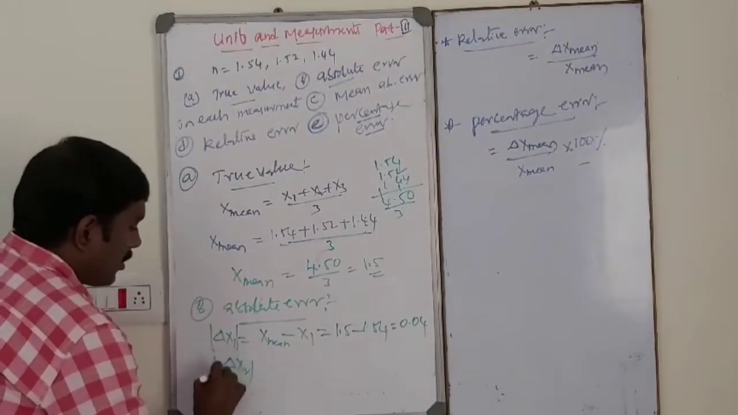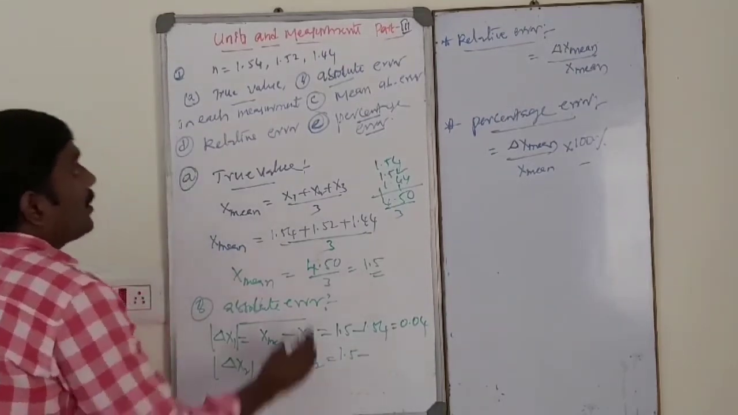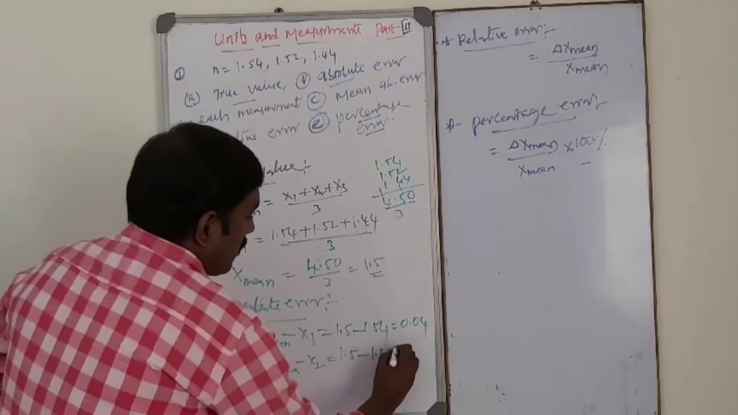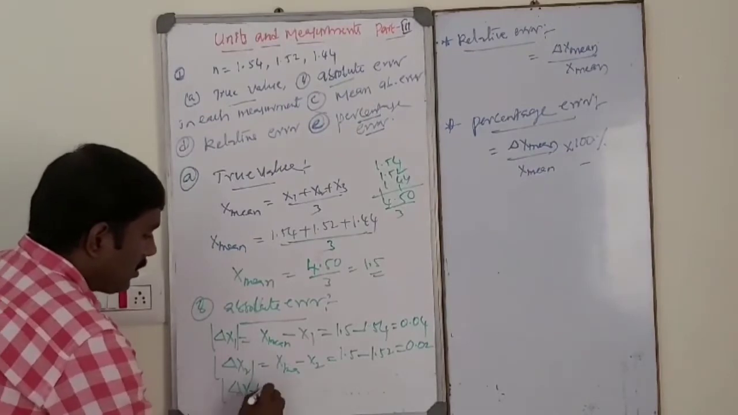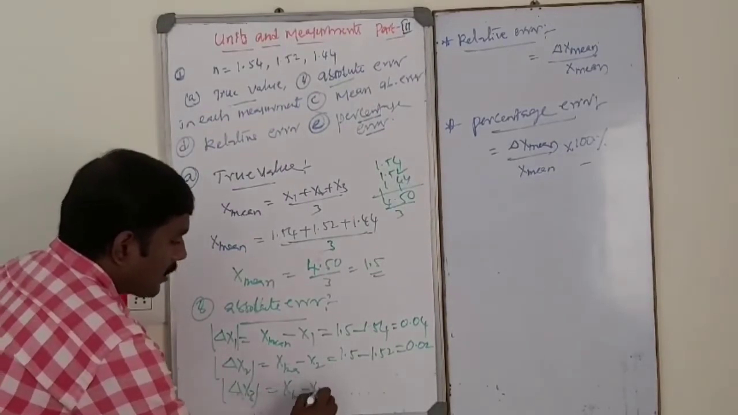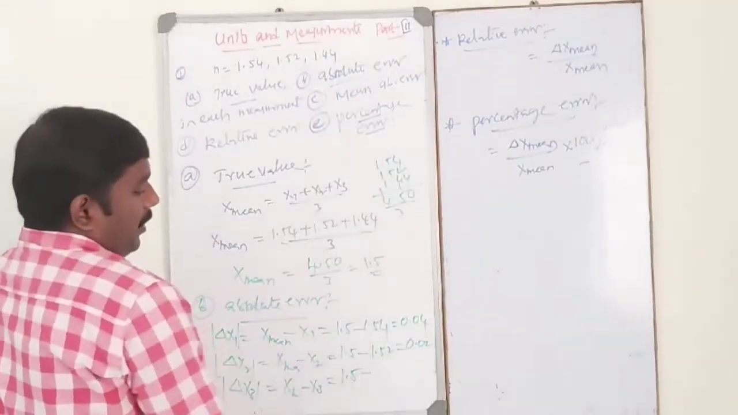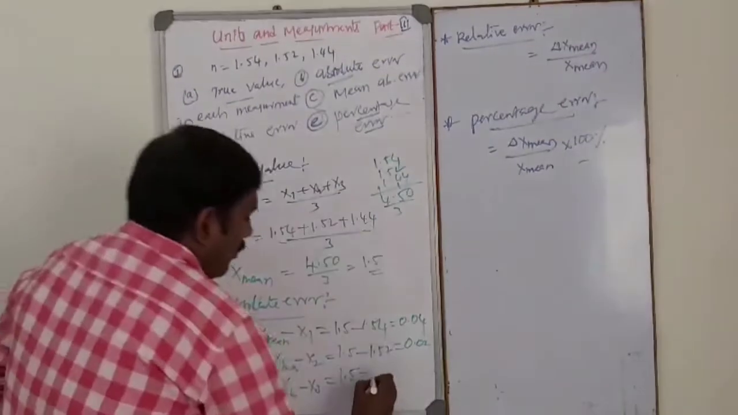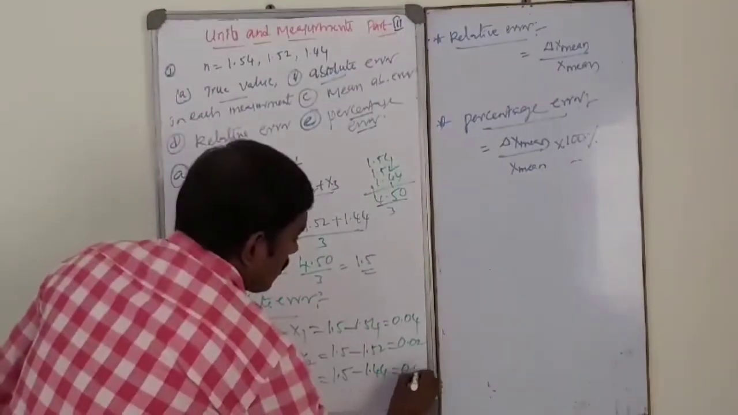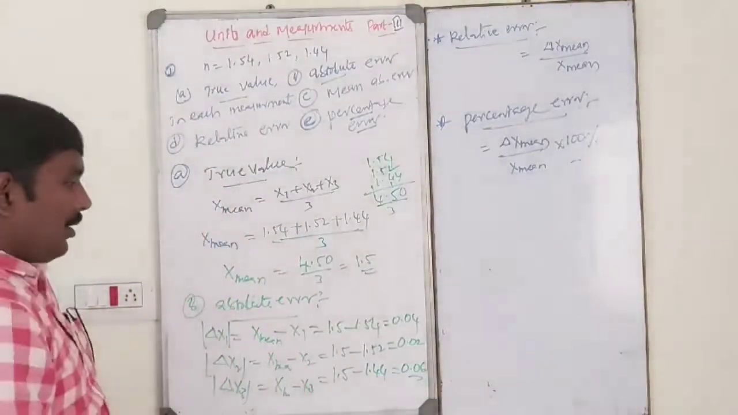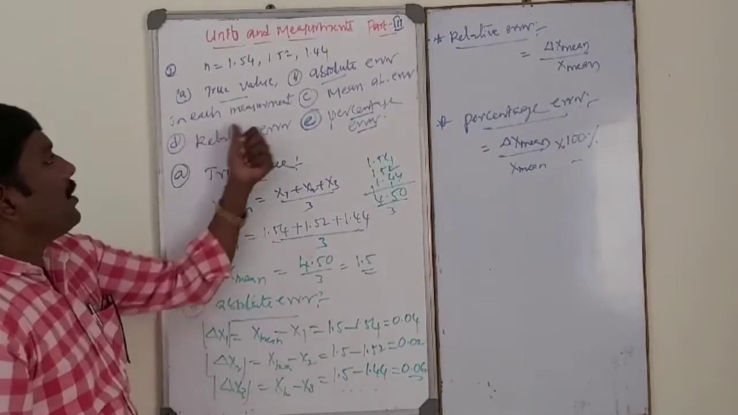And delta x2 is what? X mean minus x2. 1.5 minus 1.52, that is 0.02. And delta x3 is what? X mean minus x3. 1.5 minus 1.44. In this case, the error is what? 0.06. So these are the absolute errors in each measurement.